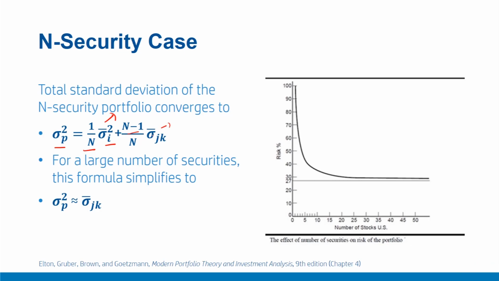Now, please note, for a very large number of securities, that is n increasing to a very large number, this term will approach 0 or a very small value, and this (n minus 1)/n will approach unity. Therefore we can say that sigma p square will simplify or approach this value, sigma jk bar. This is precisely what we observe in this diagram. Let us discuss this diagram in slightly more detail.